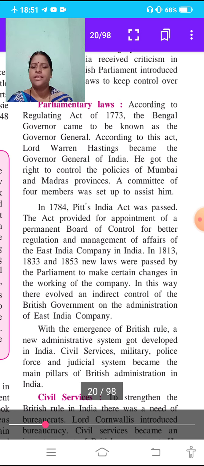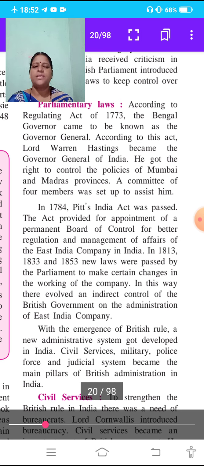In this way, there evolved an indirect control of the British government on the administration of the East India Company.